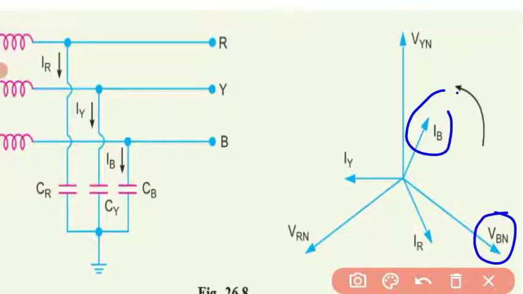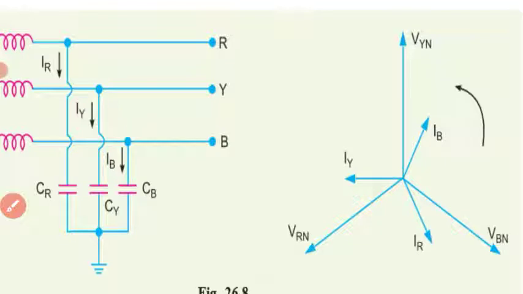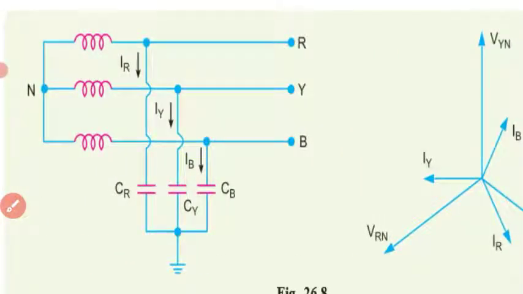One more very important point: the three capacitive currents are equal in magnitude and are displaced 120 degrees from each other. Therefore, their phasor sum is 0. As a result, no current flows through the ground, and the potential of neutral is the same as the ground potential. It means if there is no fault, these currents are displaced by 120 degrees, hence no current flows through the ground.